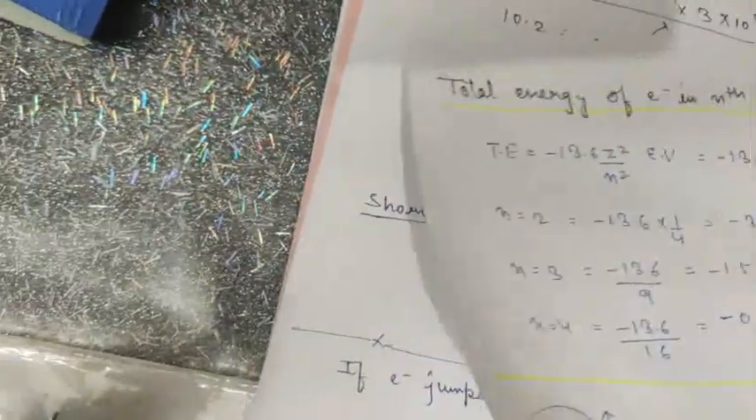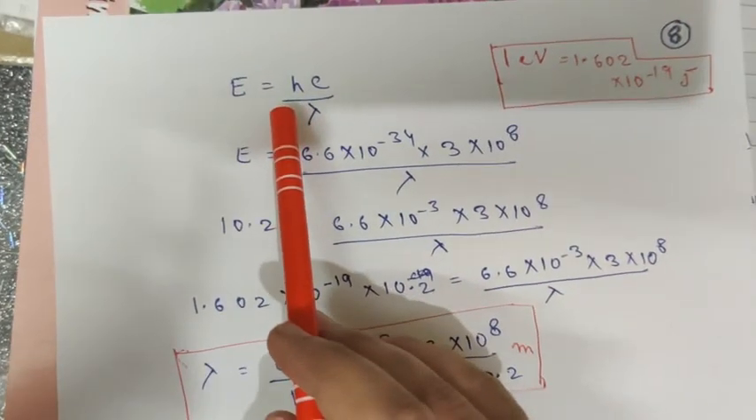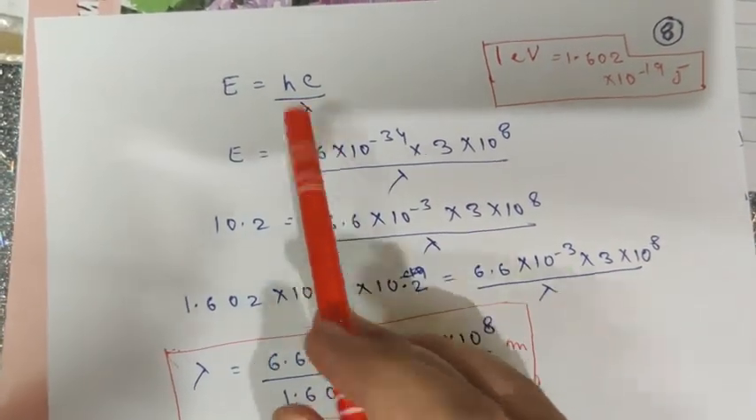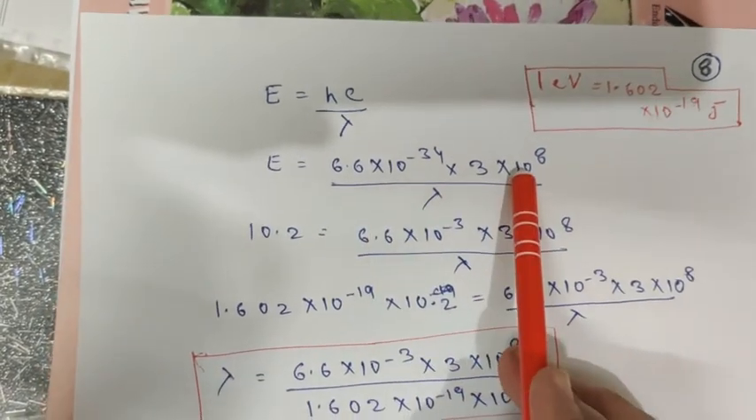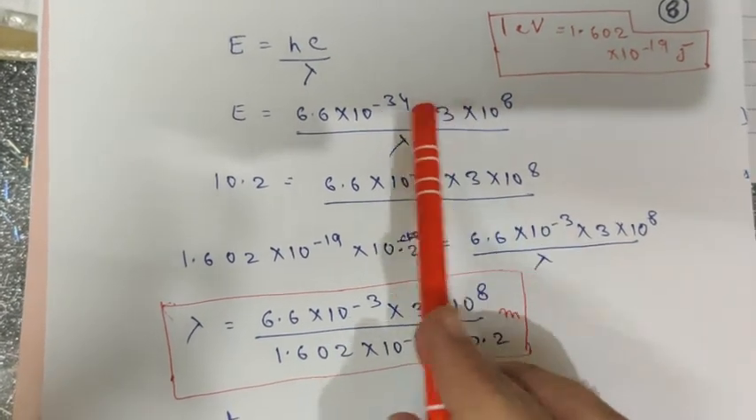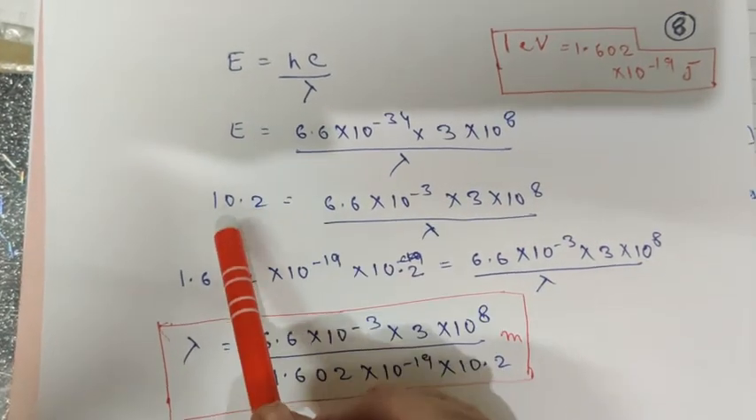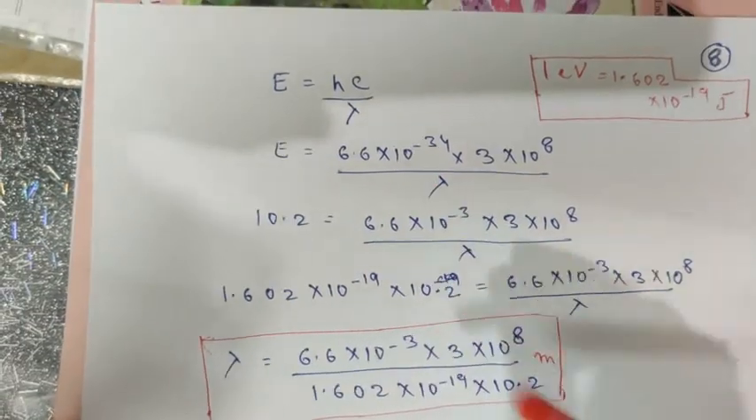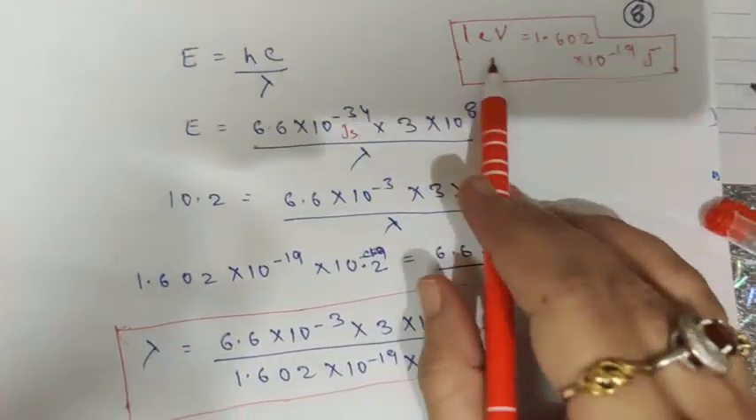Now next is to find out the wavelength. Now we know the formula from Planck's quantum theory, that E is equal to hc upon lambda. Again, when you substitute the values of h here, c here, and energy here, you'll get the answer. Now here the problem which you'll face in solving this question is, the energy is given in electron volt, whereas this Planck's constant is in joule second. So you'll have to carry out this conversion.